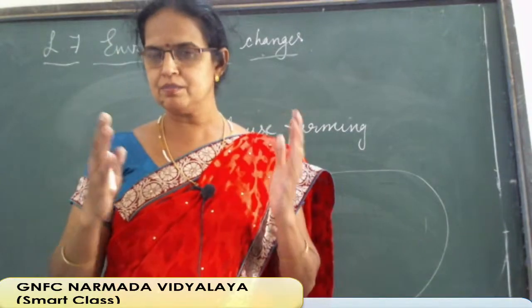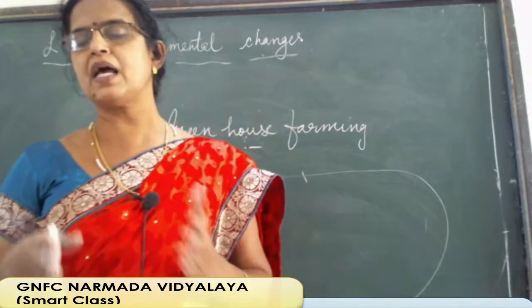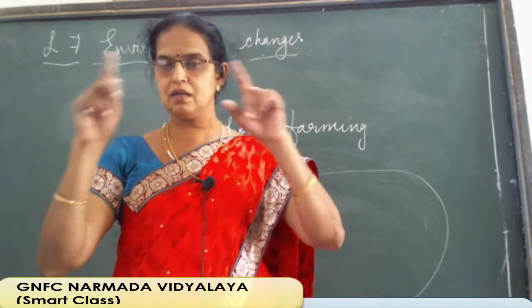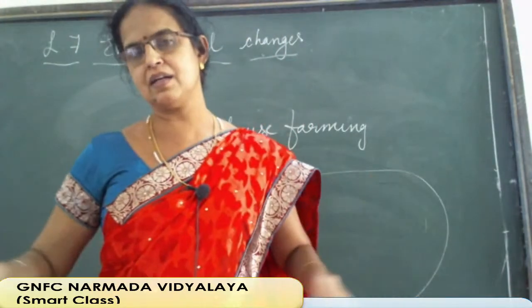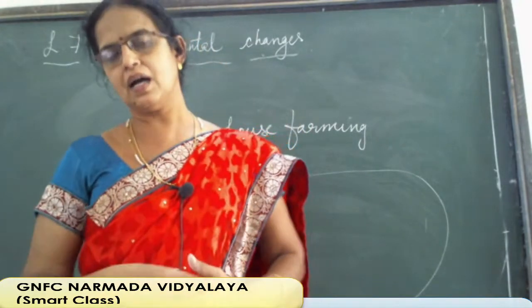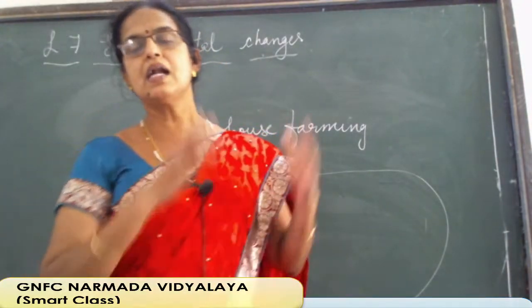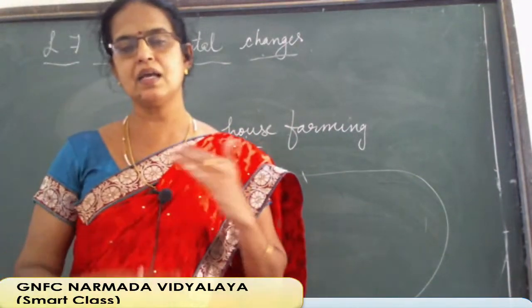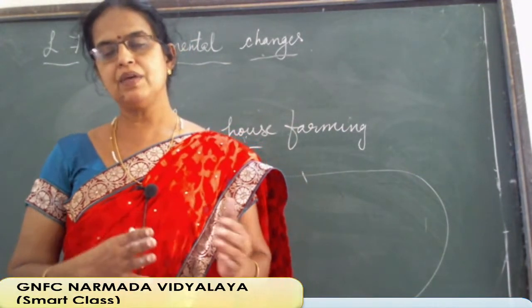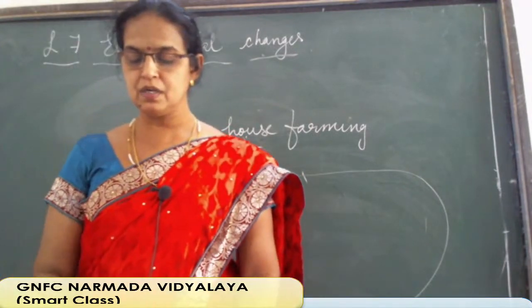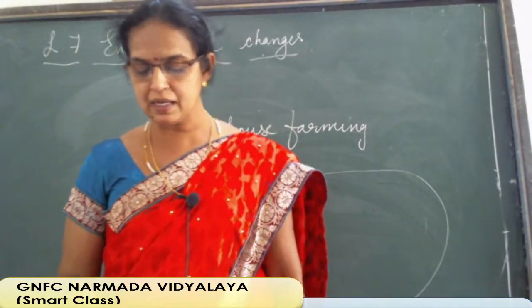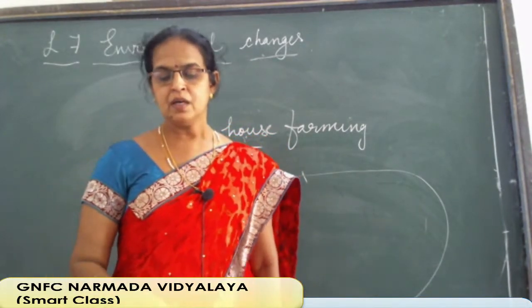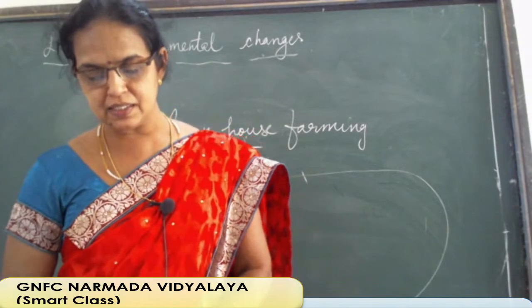So because of the presence of some types of gases, otherwise greenhouse gases, the ultraviolet rays are entrapped here in the atmosphere itself, then ultimately that leads to global warming. The earth again and again becomes warmer and we reach global warming. Suppose for example, if you see the greenhouse effect and global warming, one picture is given there. We just see the reasons.